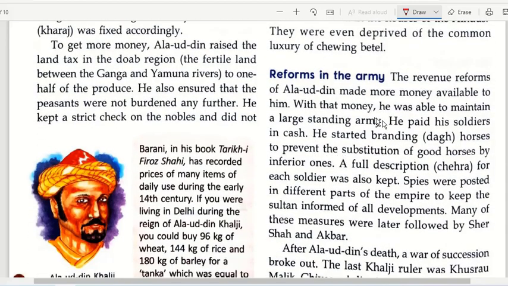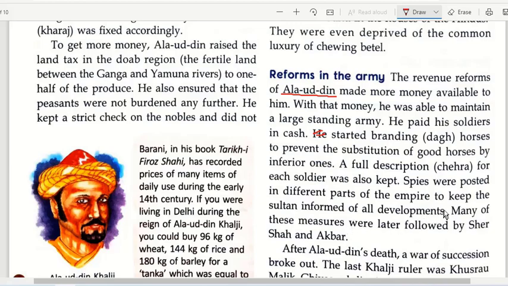Standing large army, he started branding. He paid his soldiers. Now what you will be doing is, you will be replacing this he with Alauddin. Alauddin started branding Dag horses to prevent the substitution of good horses by inferior ones. A full description of Chehra for each soldier was also kept. Spies were posted in different parts of the empire to keep the Sultan informed of all the developments.